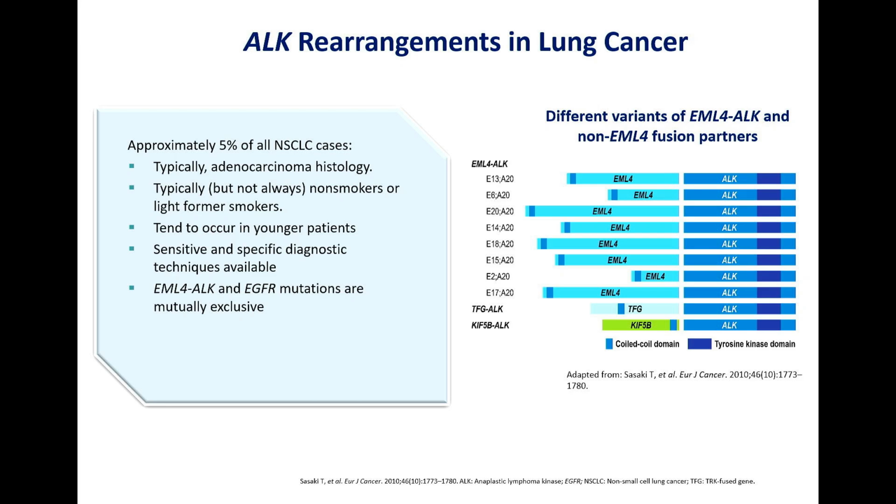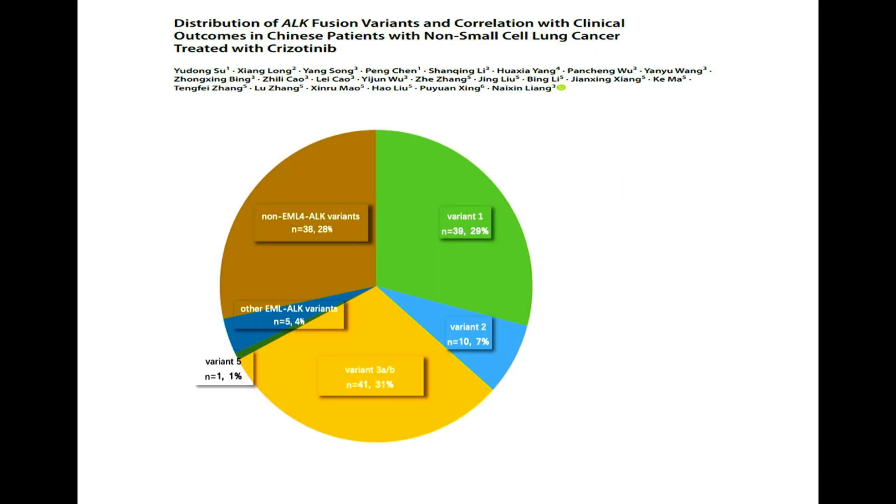This is the same as what I have told until now. There are so many retrospective studies published from Asia, from Japanese, Chinese and South Korean groups. The most common partner was EML4, and other partners make up the remainder. With respect to EML4, in some studies the most common is variant 3, in other studies variant 1, but more or less either variant 1 or variant 3 are the most common, followed by variant 2 or variant 5. One more significant group was partners other than EML4.